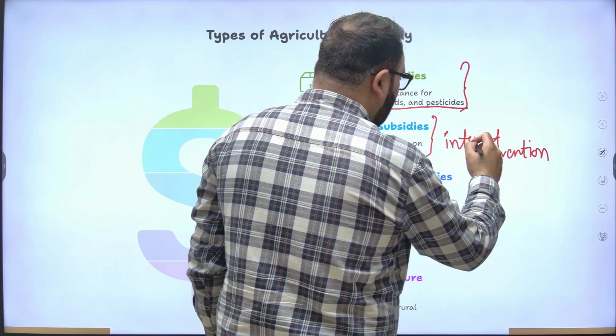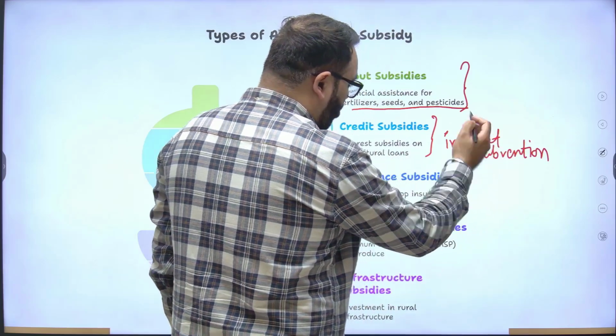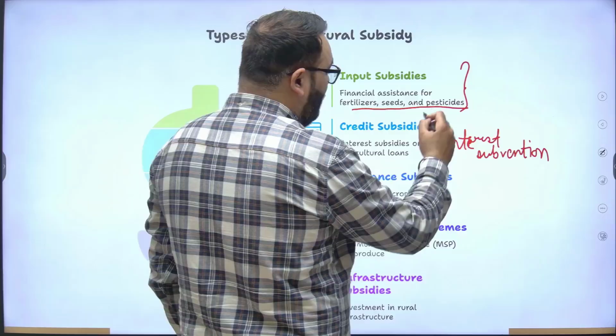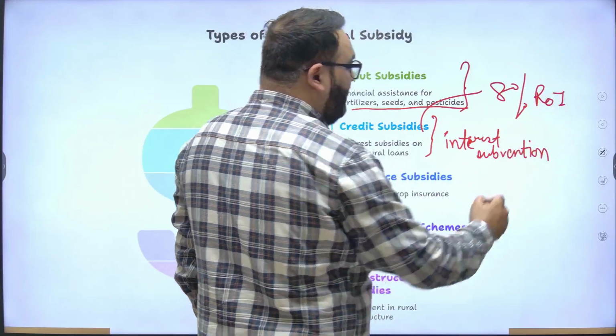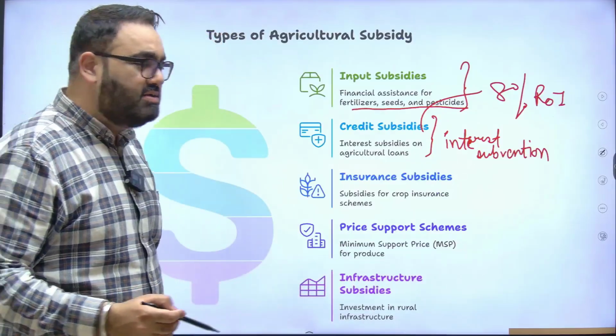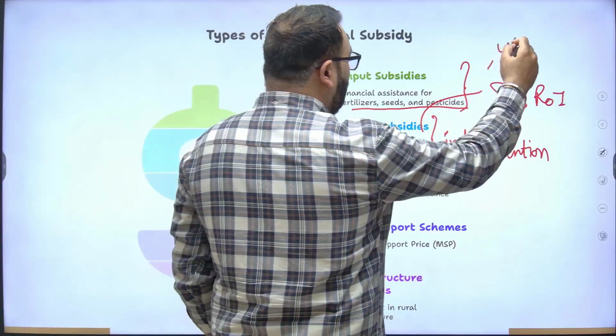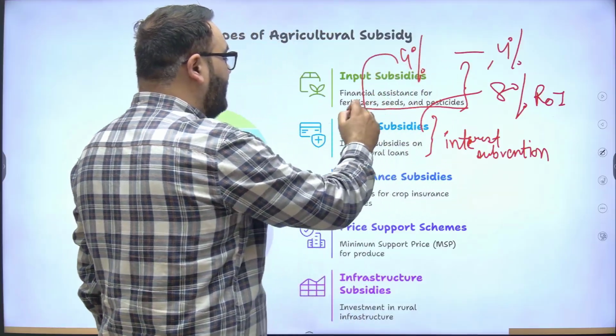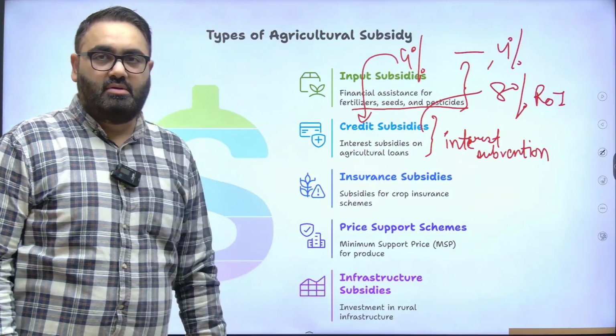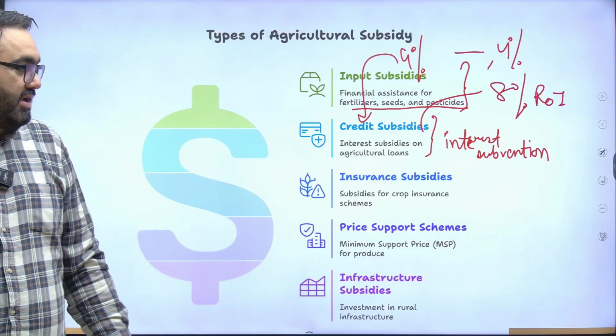Interest subvention means, let's say you took a loan from the bank, a farmer took a loan from the bank at 8% rate of interest. The government will say you don't have to give 8% interest, you only give 4% interest, and the remaining 4% interest the government will pay. That is called credit subsidy. This is also a kind of subsidy the government gives.